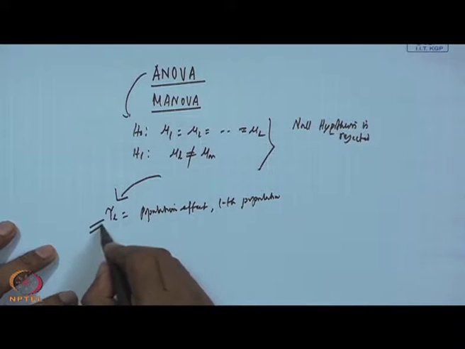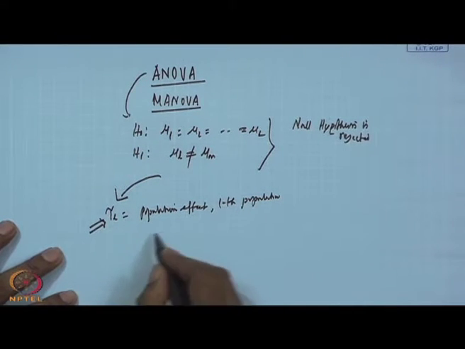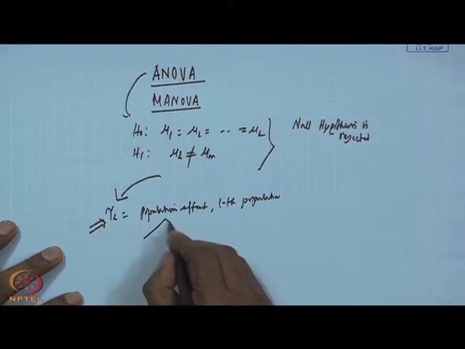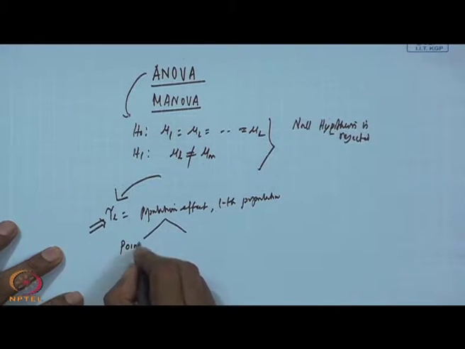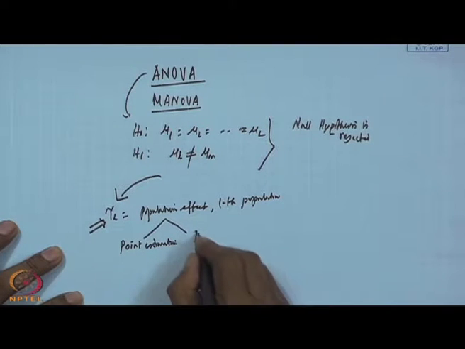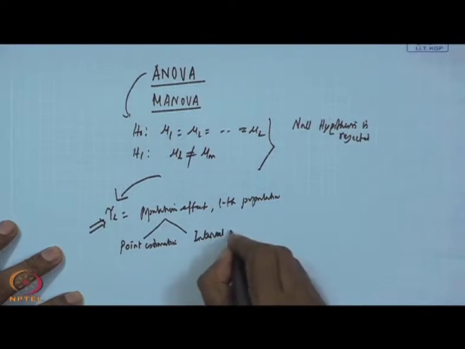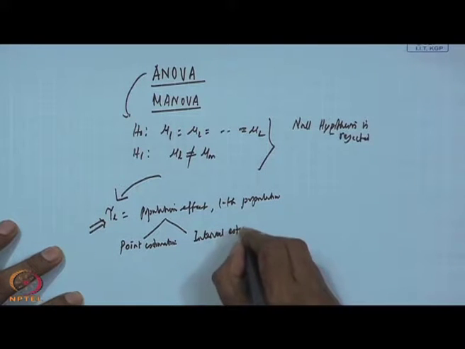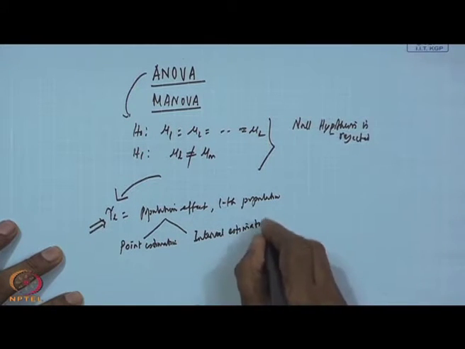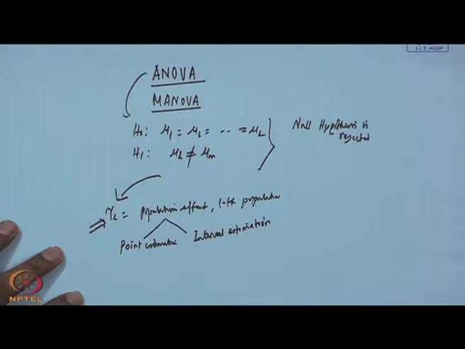How to compute this tau? There will be two cases, one will be point estimation and the second one will be interval estimation, what we have seen earlier for some population mean and the difference between two population means.